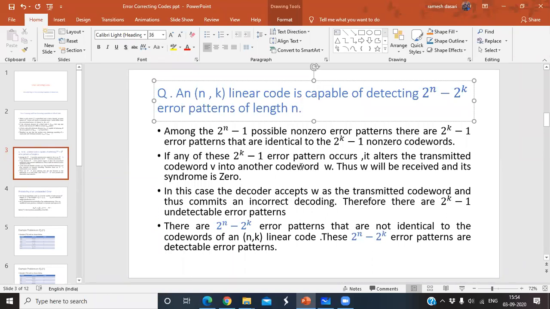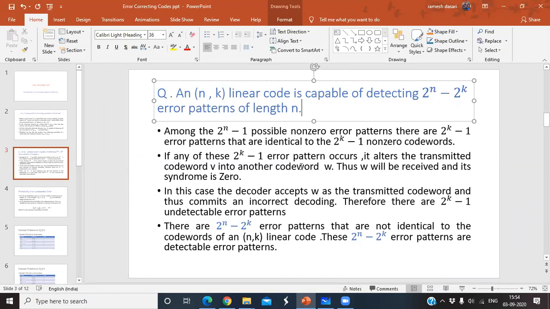This is very important, don't get confused. Finally, the number of possible error patterns is 2 power n minus 1. Once again, I am repeating, not just the single bit, all possible combinations. But how many non-zero code words? 2 power k minus 1 non-zero code words. When you write all the error patterns, 2 power k minus 1 error patterns are equal to the 2 power k minus 1 non-zero code words.